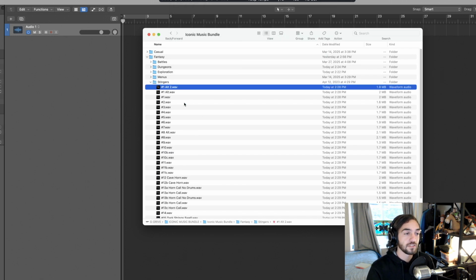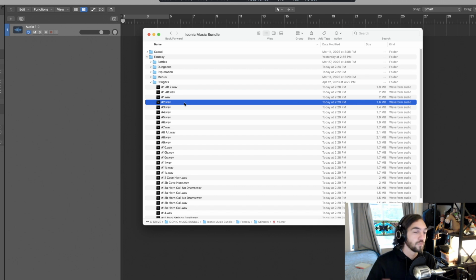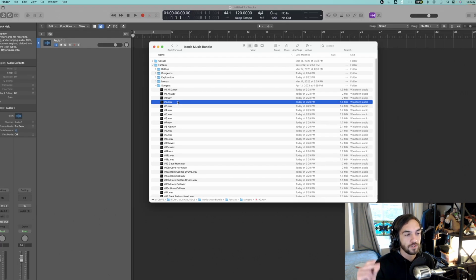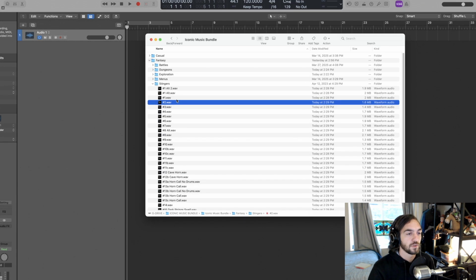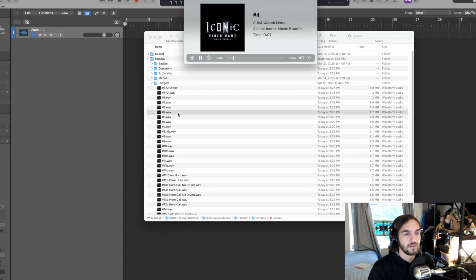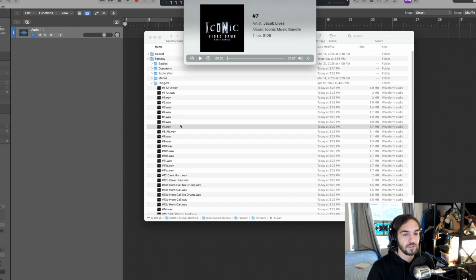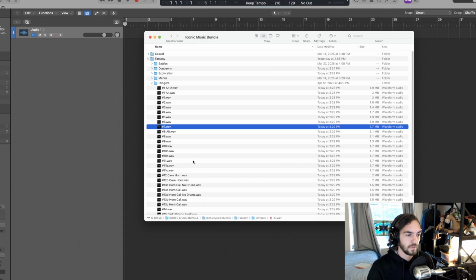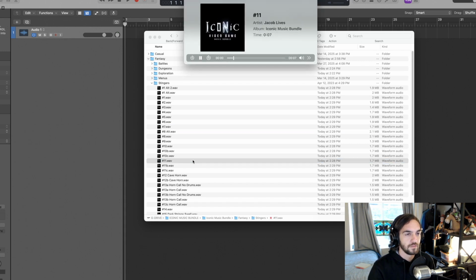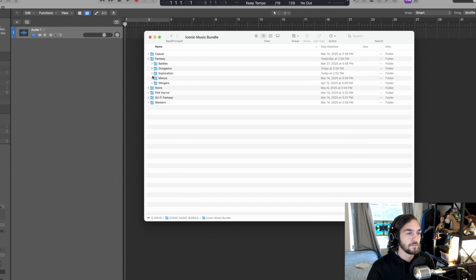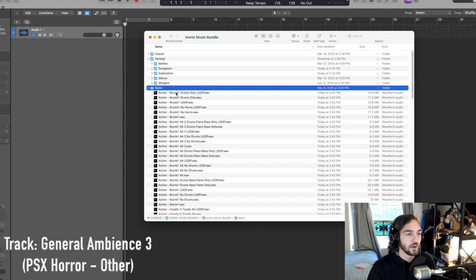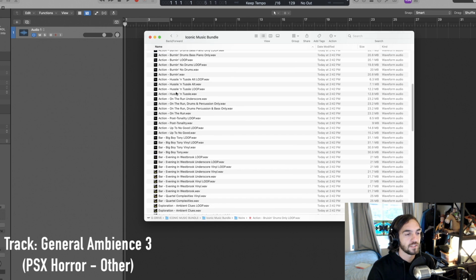Let's look at stingers. Stingers is great for when you pick up an item or there's some event that you want to cue and just have a short little musical instance. That's exactly what these stingers are made for. All right, here's another one. And here's one more. Really great stuff there.